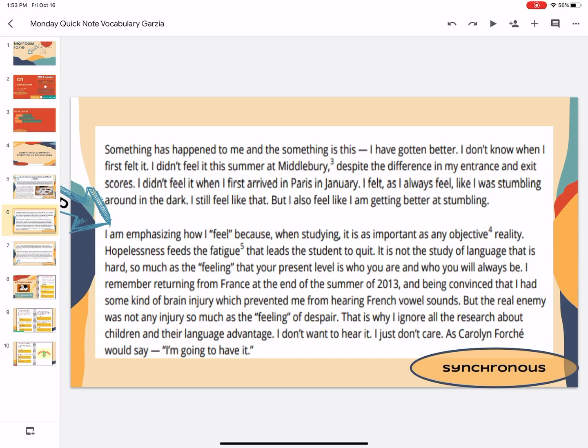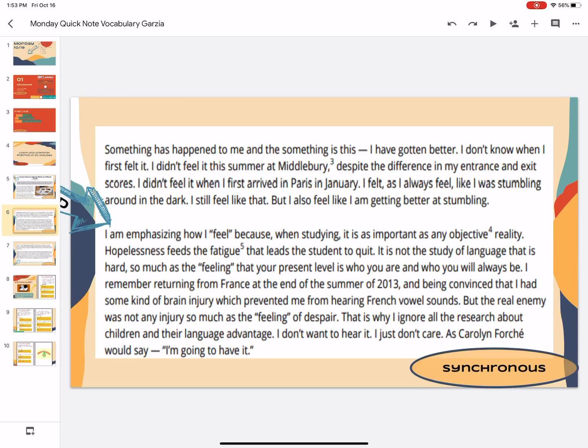Hopelessness feeds the fatigue that leads the student to quit. It is not the study of language that is hard, so much as the feeling that your present level is who you are and who you will always be. I remember returning from France at the end of the summer of 2013 and being convinced that I had some kind of brain injury which prevented me from hearing French vowel sounds. But the real enemy was not an injury so much as the feeling of despair.